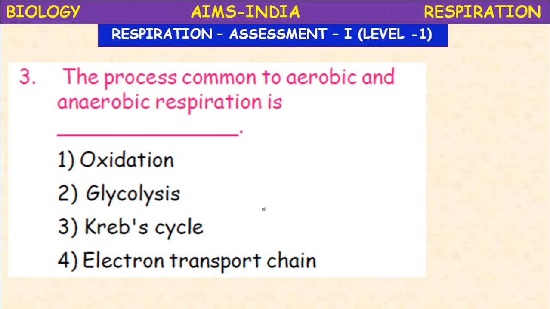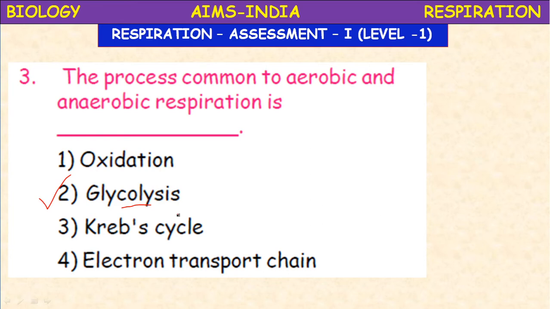Next, the process common to aerobic and anaerobic respiration, the process which is the common step. The aerobic respiration takes place in three main stages. What are they? Glycolysis, Krebs cycle, and electron transport system. So the process common to aerobic and anaerobic respiration is glycolysis. Glycolysis is the common step because it does not require any oxygen.